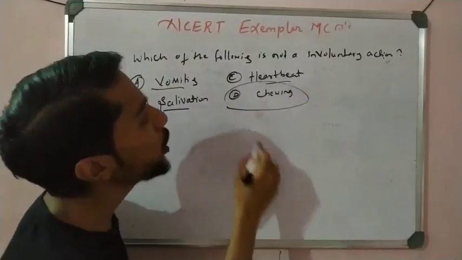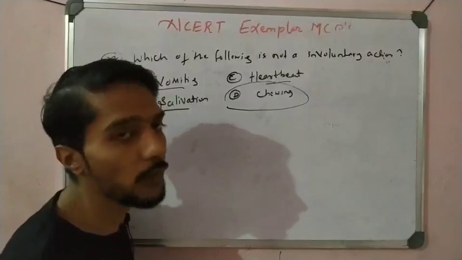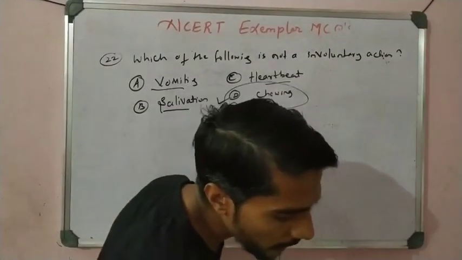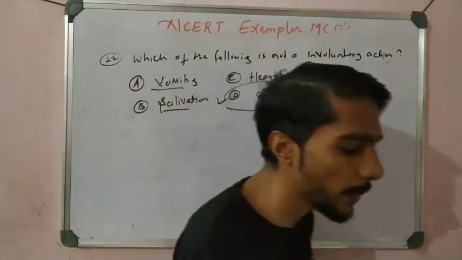Chewing is not an involuntary action. It is under our control. We can chew or not. So option D is correct. Option D is correct, students.